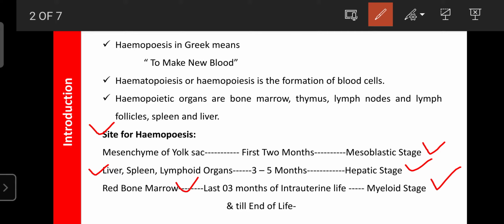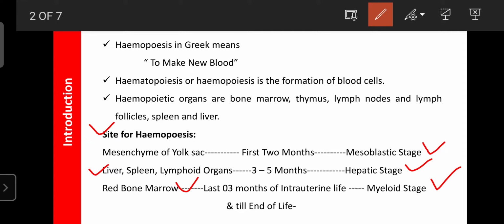As age goes on, the RBM becomes yellow bone marrow, which is not involved in the synthesis of blood cells. But in our body some irregular bones are present, such as the scapula and skull. In these irregular bones, the RBM cannot be converted into YBM, that is, yellow bone marrow.